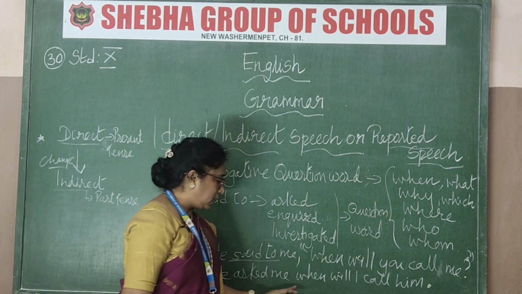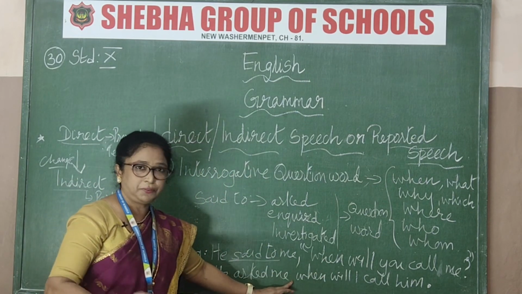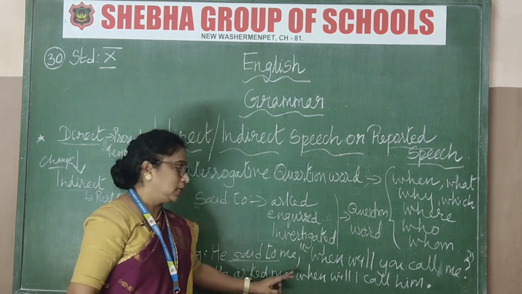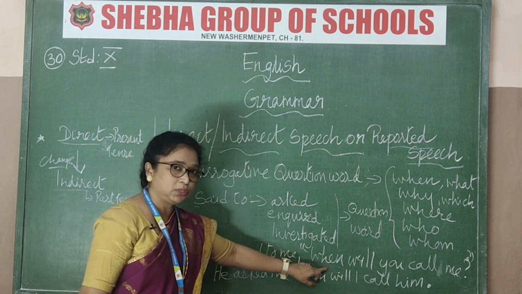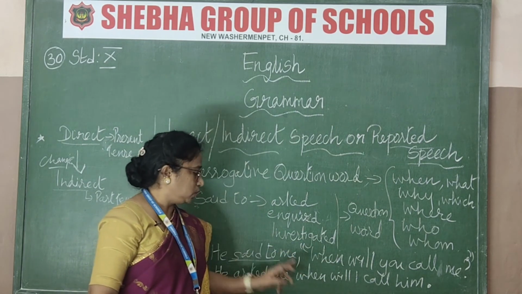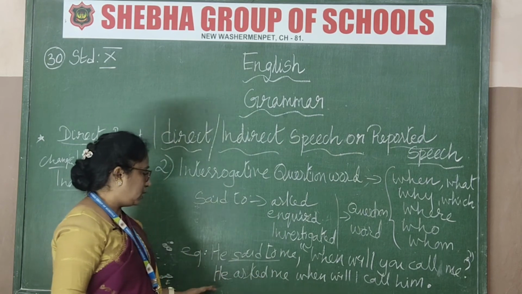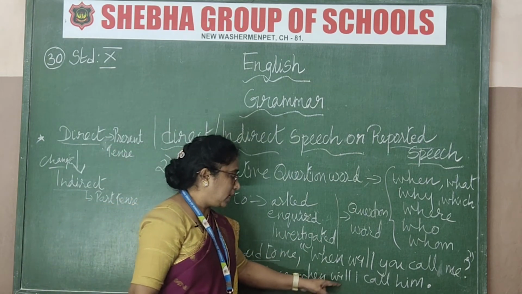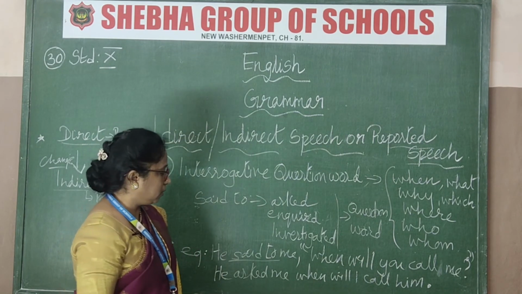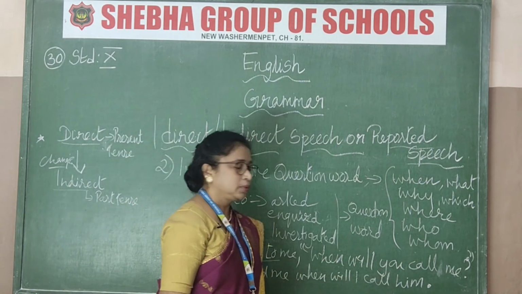Now see the question word. Is there any connecting word here? If, whether, you should not add over here. That's only for the yes or no question answer. Here the question word itself is given to you. I am repeating again. Question word is given to you, so that you should repeat it there itself. See, he asked me, when will I call him? That's all. So that's the answer.